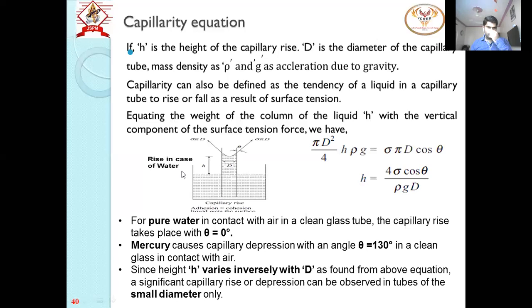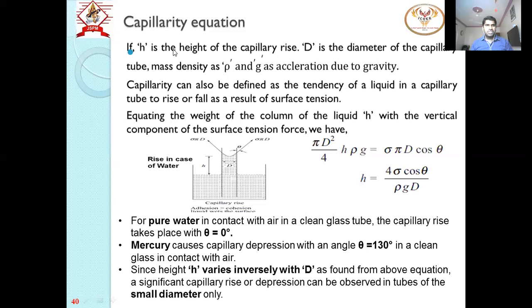There is a rise in case of water, the angle is theta, d is the diameter of the glass tube, and surface tension exists on the circumference. Since it is a circular glass tube, the circumference will be pi d, and with surface tension sigma, the surface tension force will be sigma into pi d. Now this is inclined at angle theta. We have to find the equation for this h.